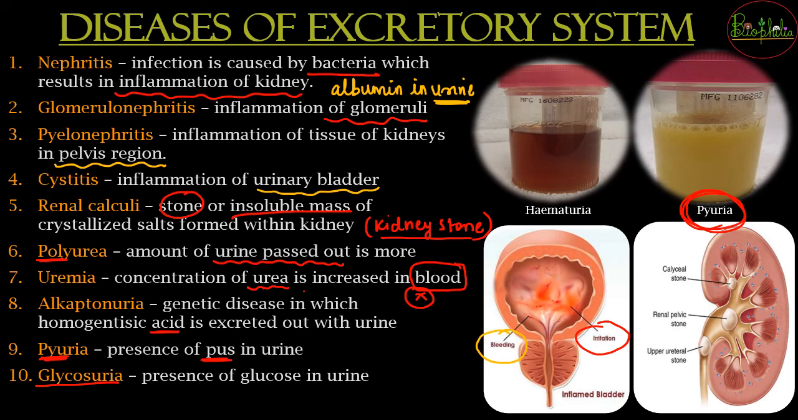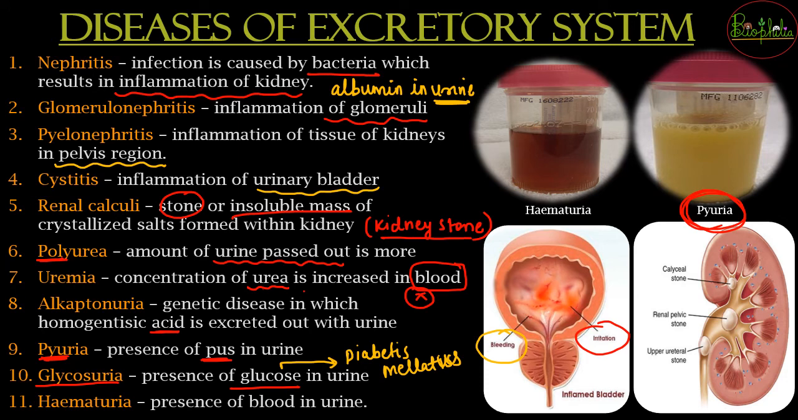The next is going to be glycosuria, which is the presence of glucose in the urine. In which conditions do you see glucose in the urine? You are going to see it in the case of diabetes mellitus. In what case? Diabetes mellitus. So that is about the presence of glucose in the urine. Next is going to be hematuria, that is presence of blood. Hema refers to the word blood.